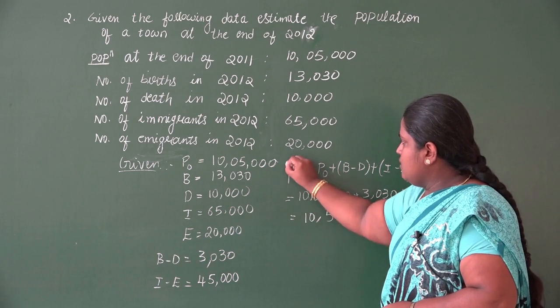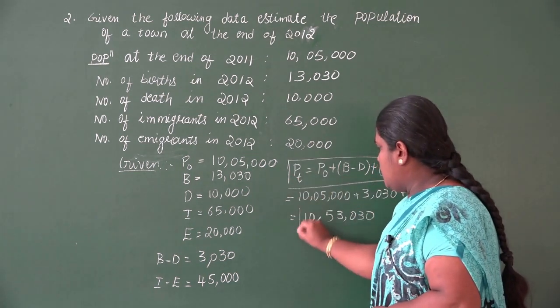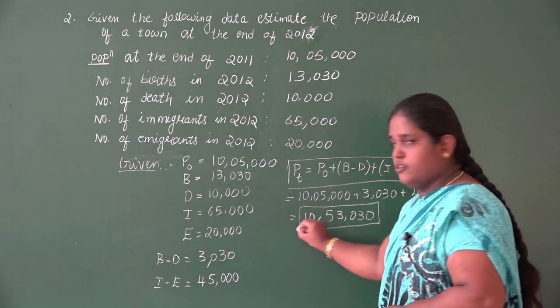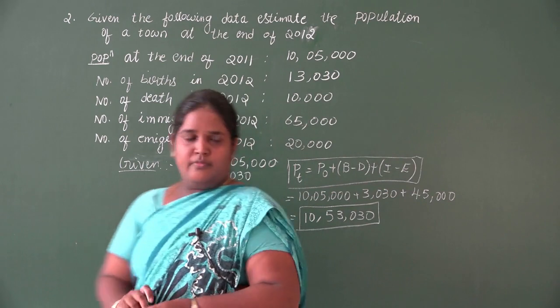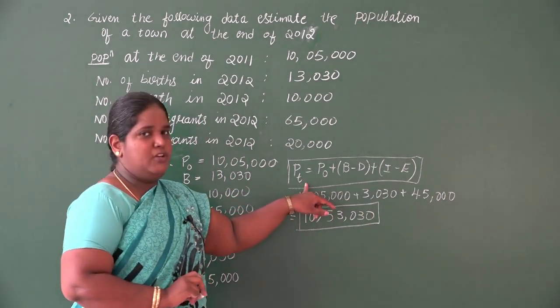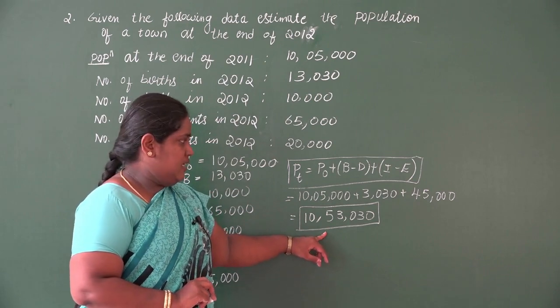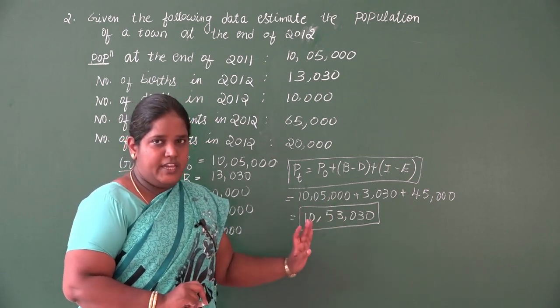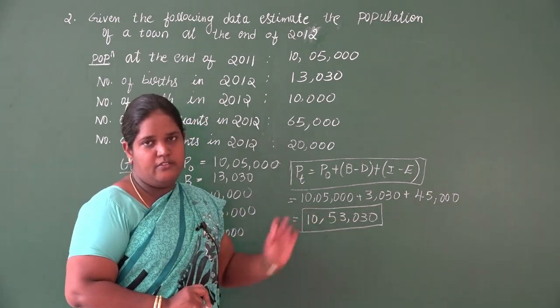So you'll be having this for 2 marks, where 1 mark carries the formula and 1 mark you'll be having for the answer. So 1 mark will be for the formula, 1 mark for the answer. It doesn't mean that you can write the answer directly. So we'll see that also. You have to write all the steps and then write the answer.